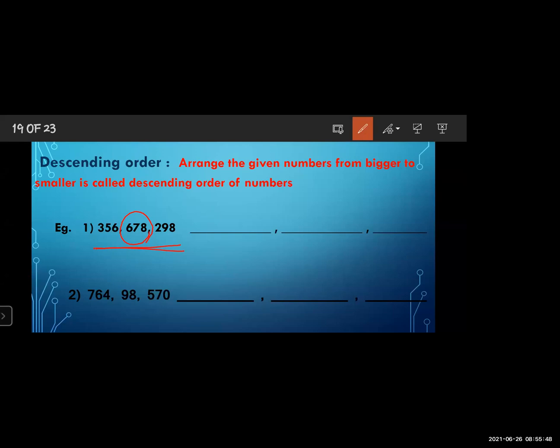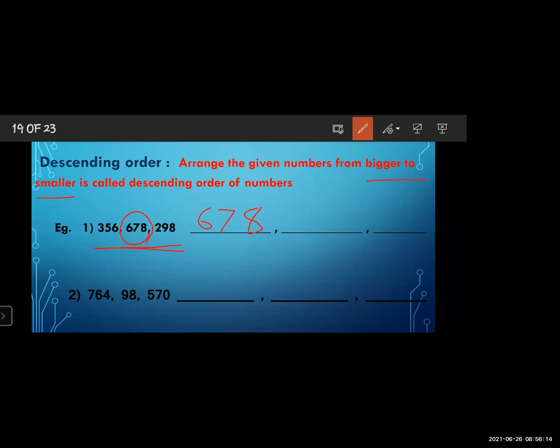Here also you have to follow the same process and the same rules to find the bigger number. First of all, you have to see the number of digits. After that, you have to see the higher place digit. So while arranging the numbers in descending order, you have to arrange them from bigger to smaller. So write down first the bigger number, 678.